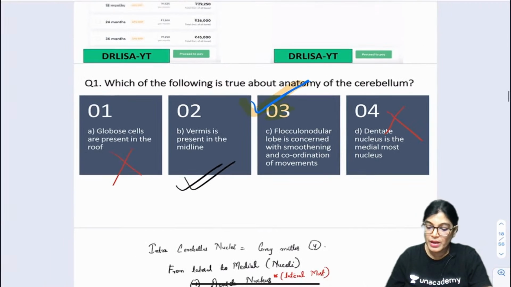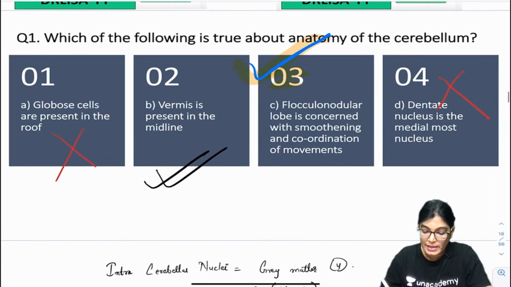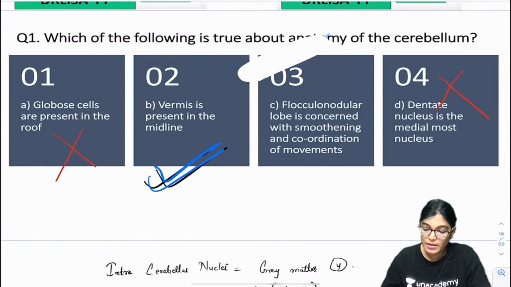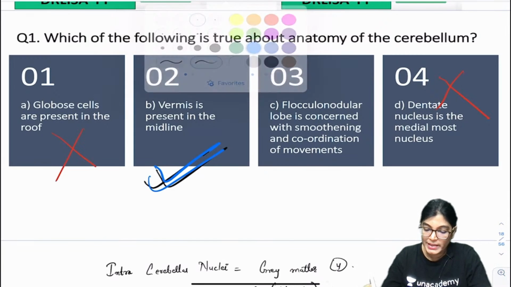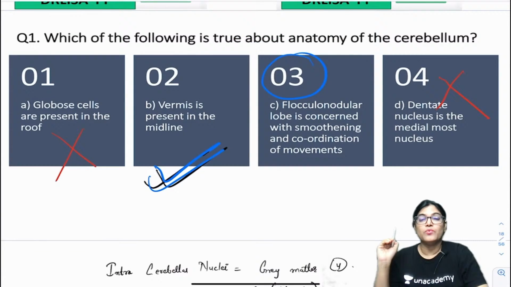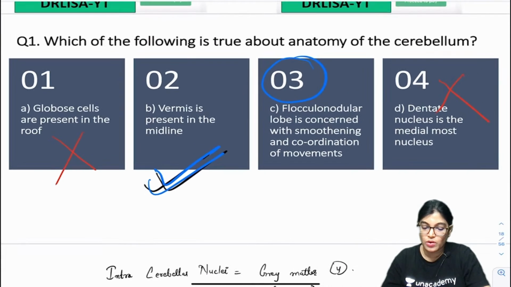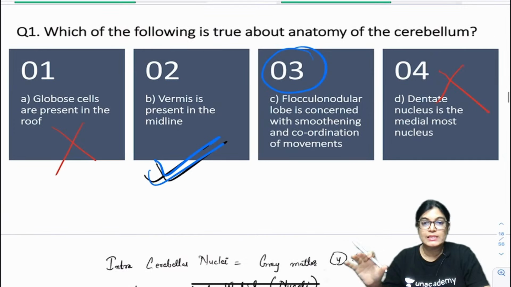Sorry, the correct answer is B. Now we are coming to the explanation of C. I want to explain why it is wrong. Actually, the flocculonodular lobe is not concerned with the smoothing and coordination of movement. It is the neocerebellum part. So the vermal part is the middle part. This is clear to you.